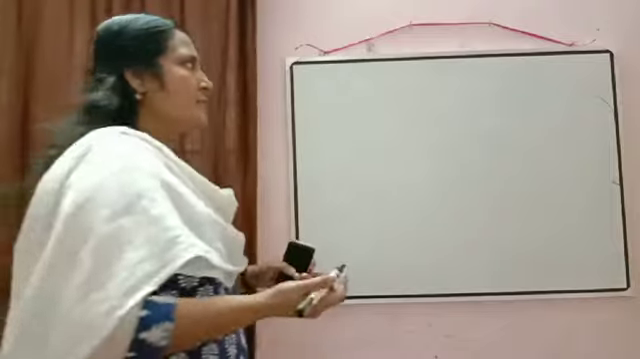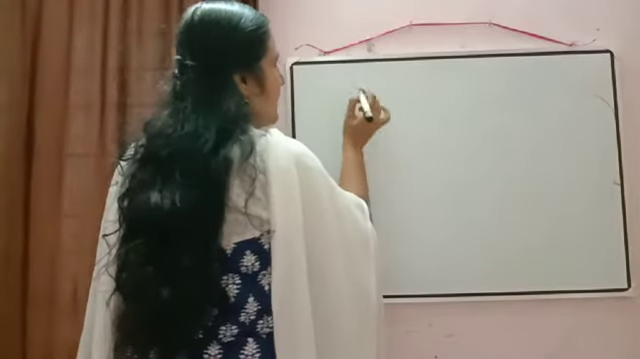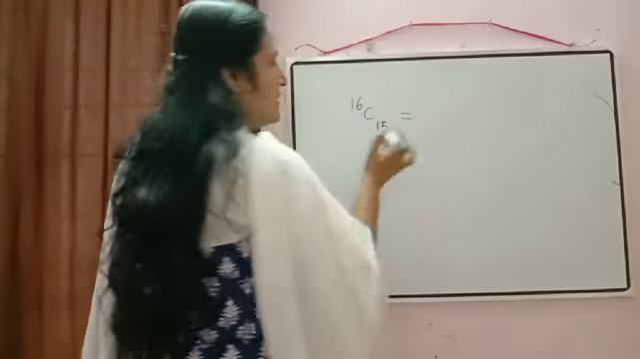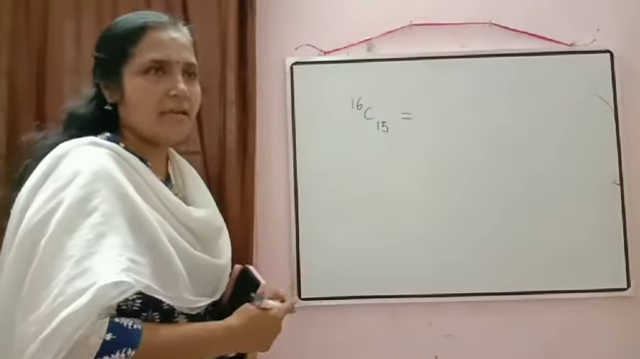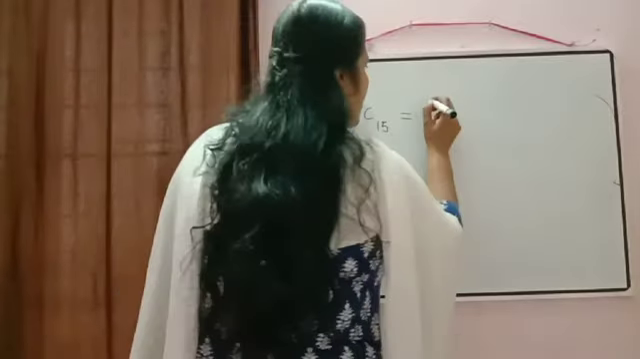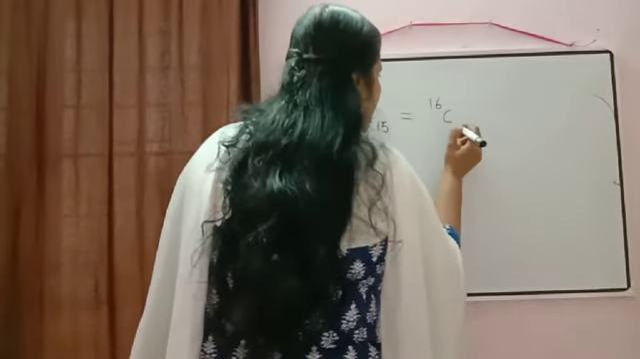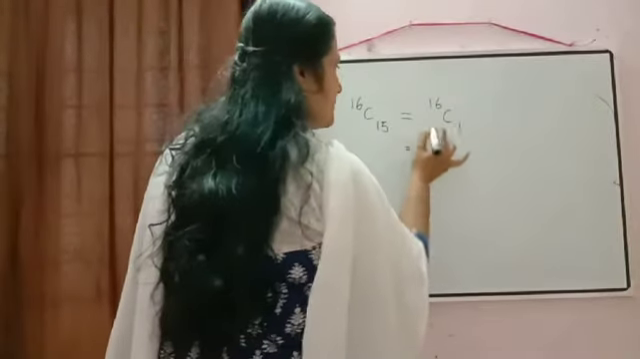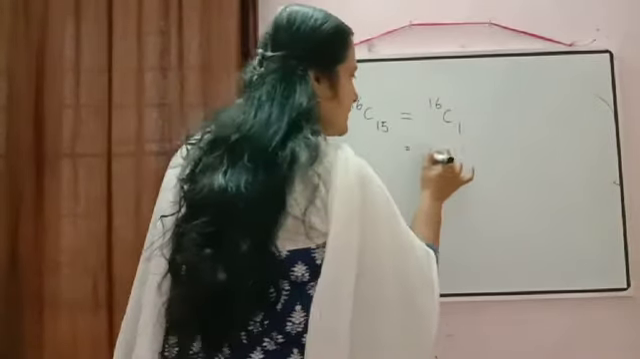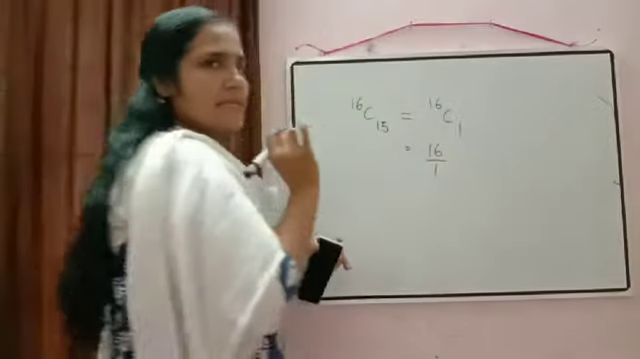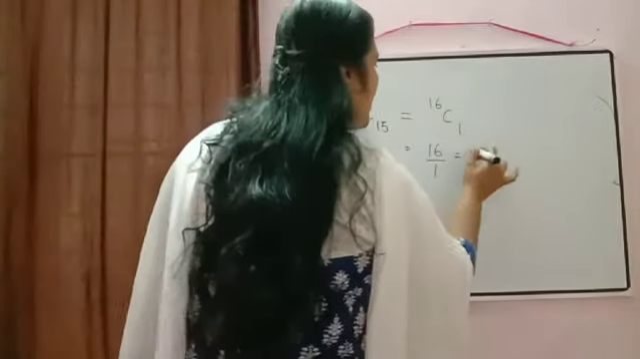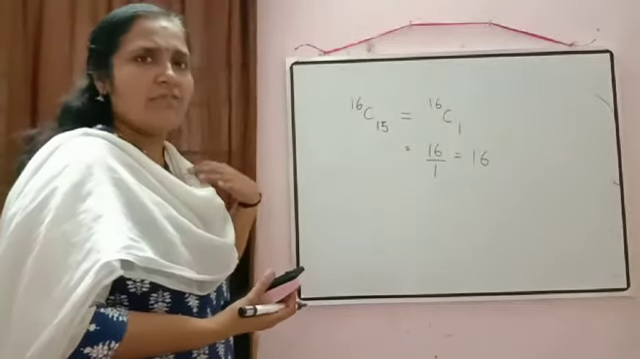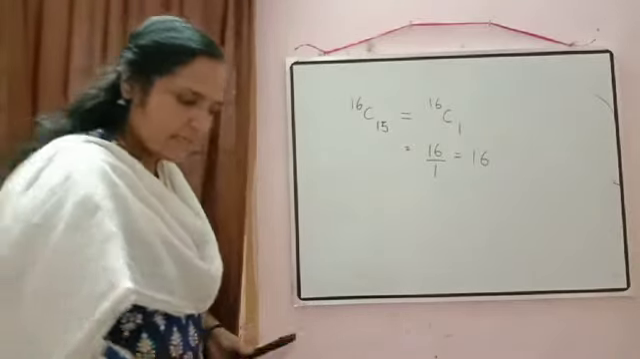Okay, like suppose the next question is written, evaluate 16C15. Then by using the property, how can we rewrite this one? It can be written as 16C 16 minus 15. So that will come equal to 16C1, and 16C1 can be written as 16 by 1. So we got the answer equal to 16. If you want, you can use the formula. Then also you will get the same answer.